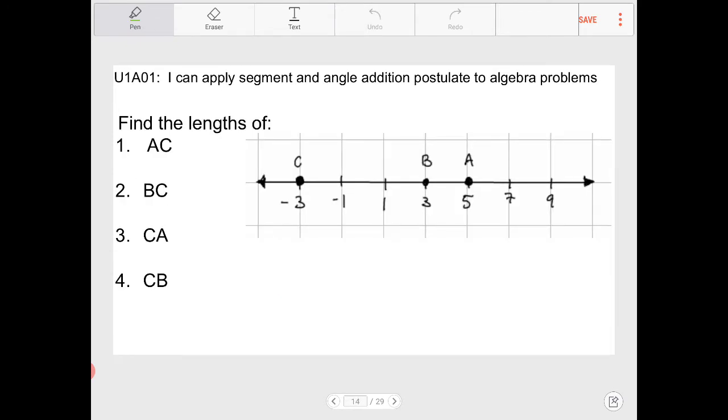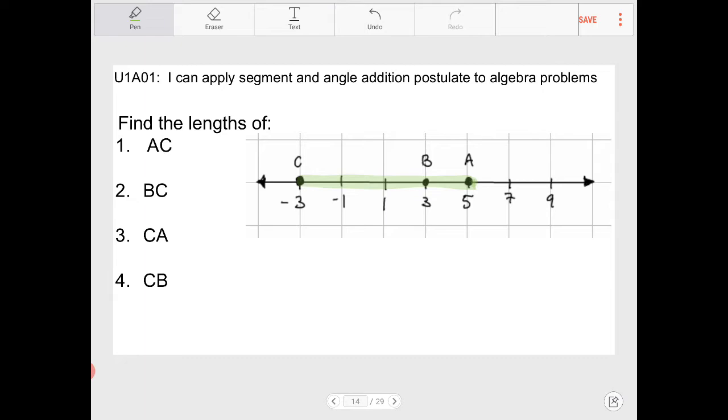All right, let's talk about this. Finding the lengths of AC, BC, CA, and CB, and these points are actually plotted on a number line. Pause the video to see if you can figure out what this is. And welcome back. We're trying to figure out what AC is. If I look at this, I notice that AC is this length right here, and I'm trying to figure out what that is.